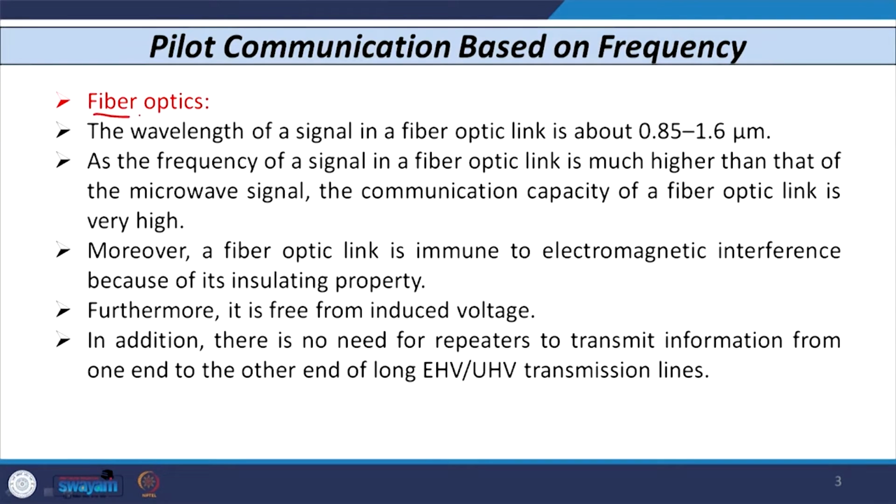Next is the type based on fiber optic communication. The wavelength of a fiber optic link is from 0.85 to 1.6 micrometer. As the frequency of a signal in a fiber optic link is much higher compared to the microwave, radio and audio earlier types of communication, the communication capacity of a fiber optic link is very high. That is a very important advantage compared to other types. Moreover, the fiber optic link is immune to any electromagnetic interference. So, there is no EMI if I use the fiber optic signal.